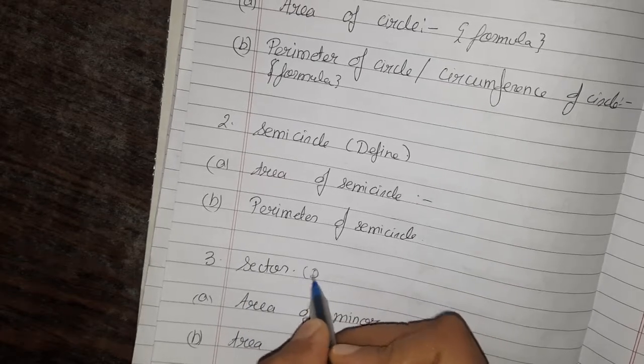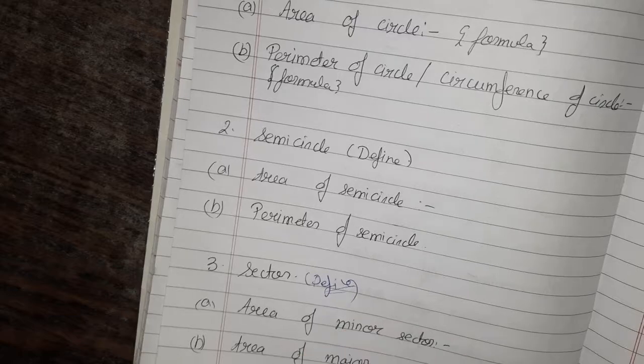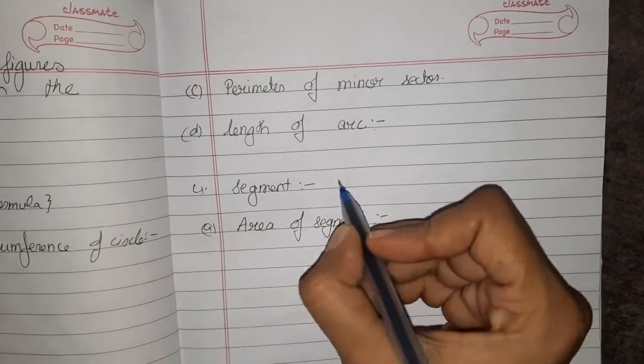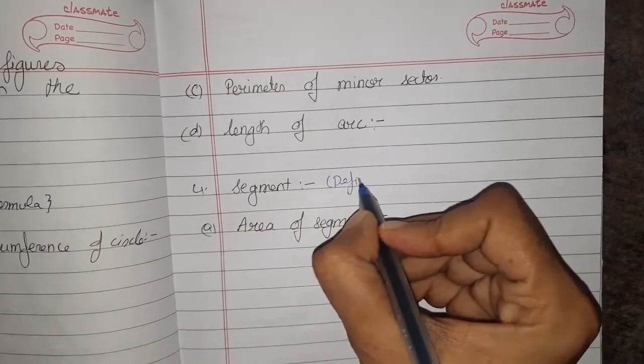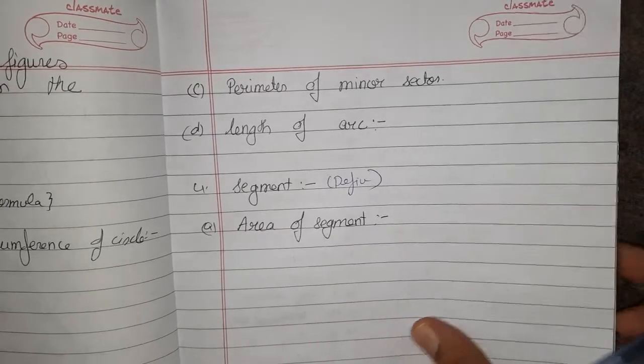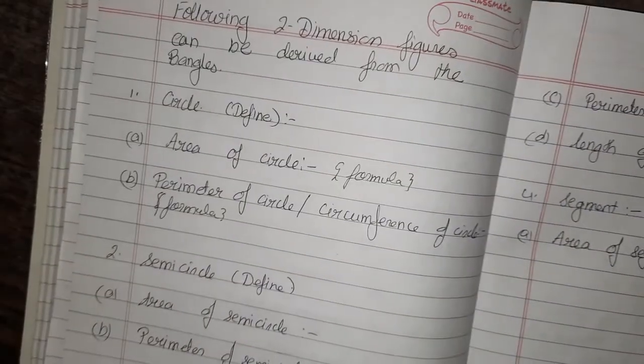Then the sector, again you will define the sector. Then the formula for the area of the minor sector and major sector. And the last thing, you have the segment. You will define the segment and the area of the segment. This is what you have to do in this activity.